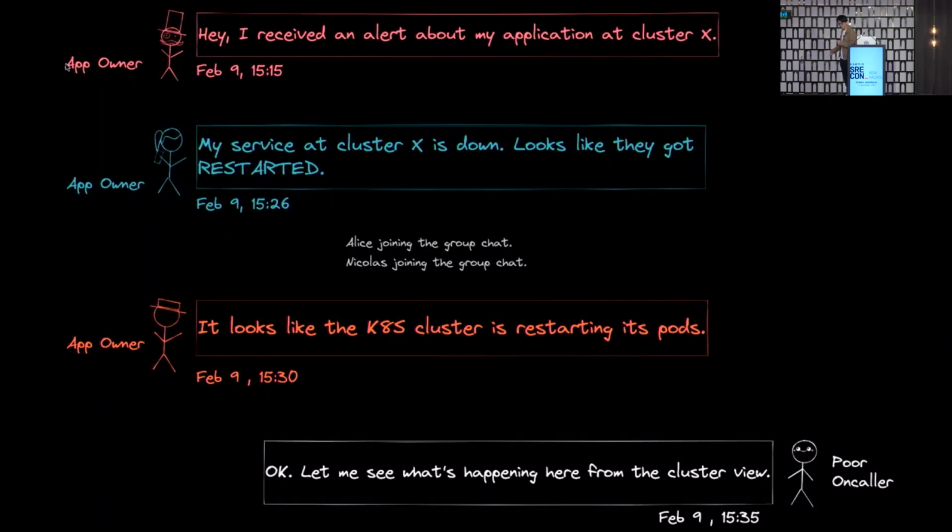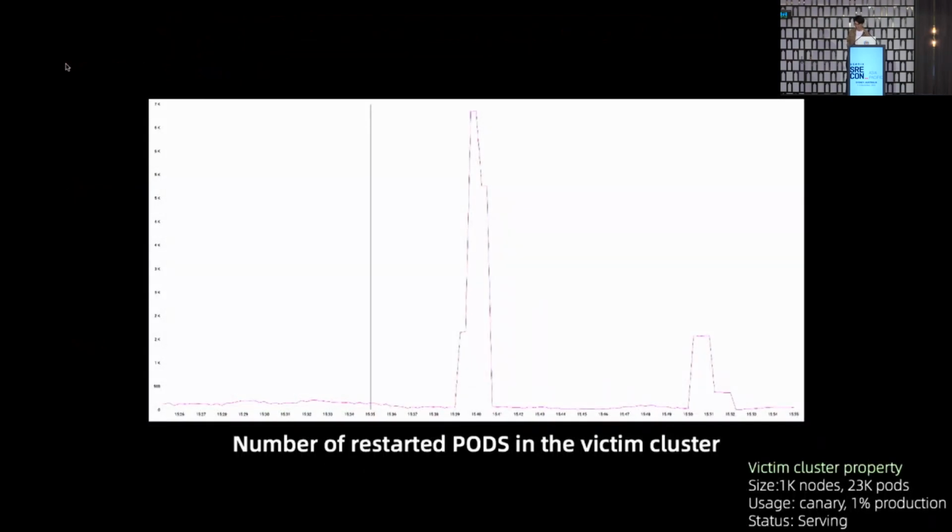Yep, it's our poor on-caller again. In the user group chat, he received complaints from users. Different application owners told him that their pods were getting reconstructed or restarted, but they hadn't performed any typical operations like a rollout or a change. And this is our monitoring dashboard, which confirmed the users' complaints.